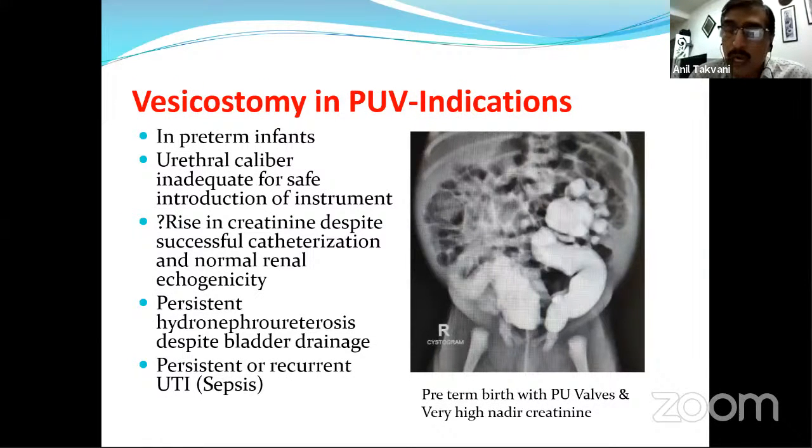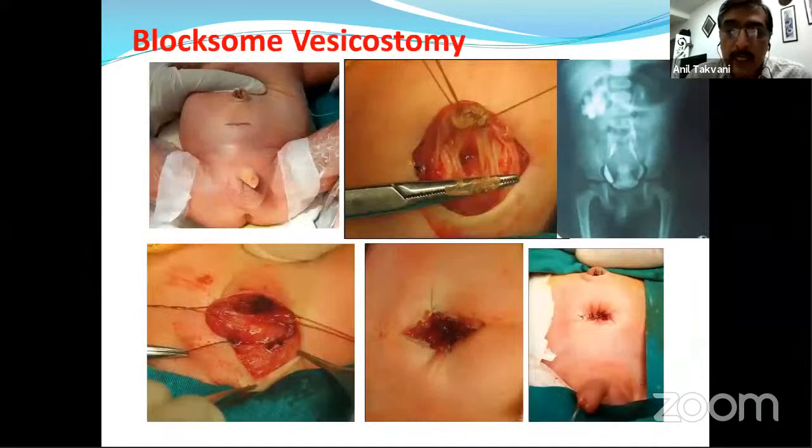And if you try to avoid it, they go on coming with either sepsis or acidosis or electrolyte imbalance, and then they get repeated admissions. To avoid these repeated admissions, repeated morbidity, repeated cost, repeated involvement of the parents in the hospitals and hospitalizations, we have to give a good diversion. And the best diversion is the Blocksom vesicostomy.